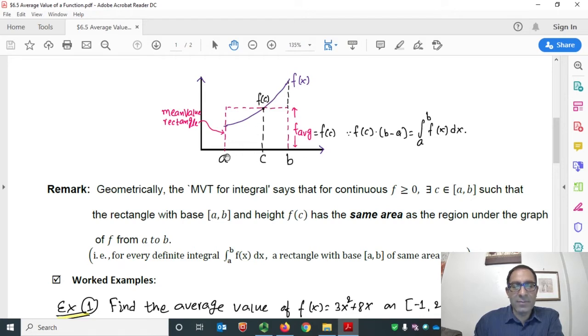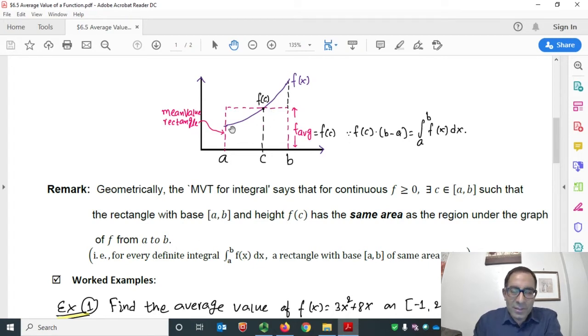f(c) times (b minus a), which is this one here, has the same area as the region under the graph of f from a to b, which is the area given by the definite integral.